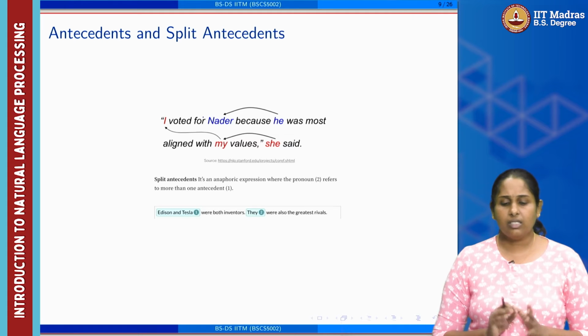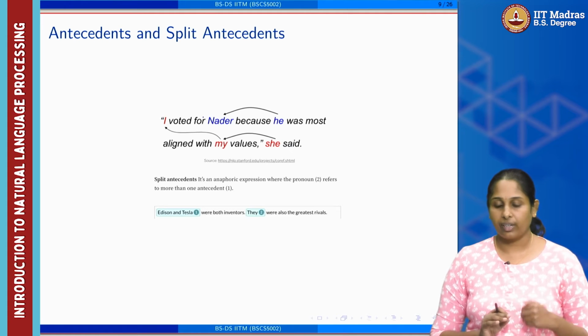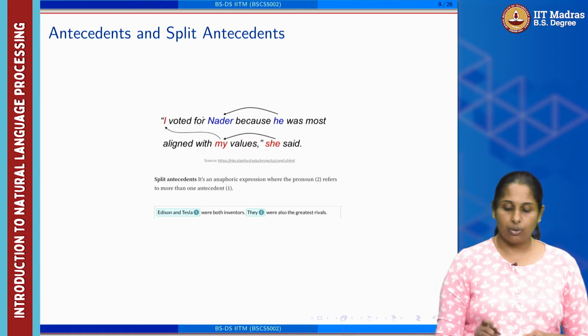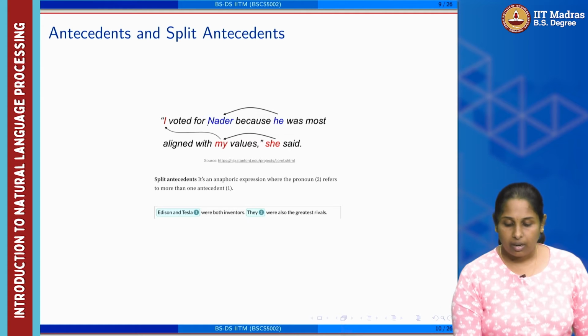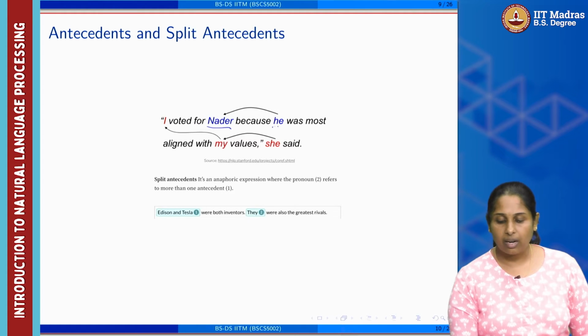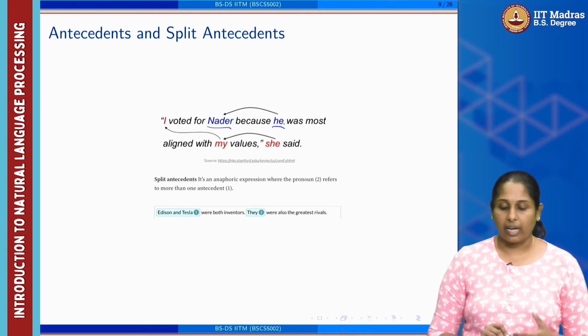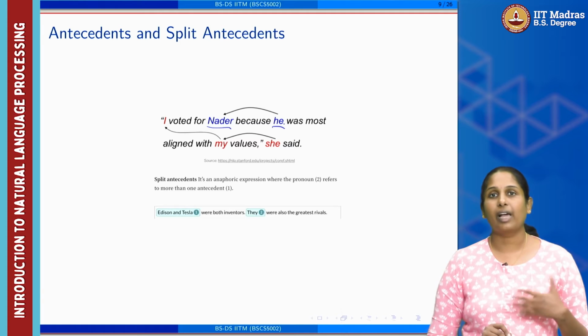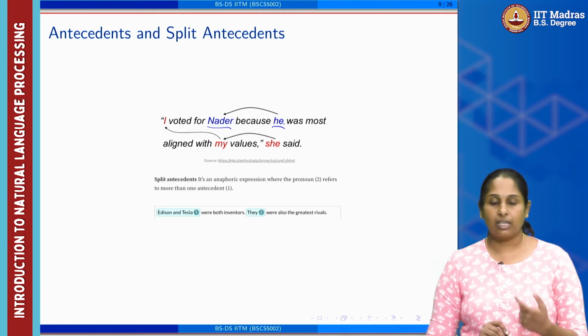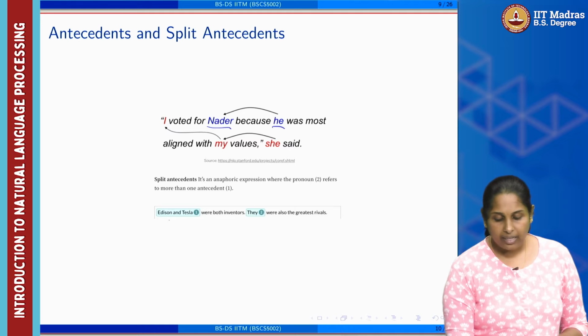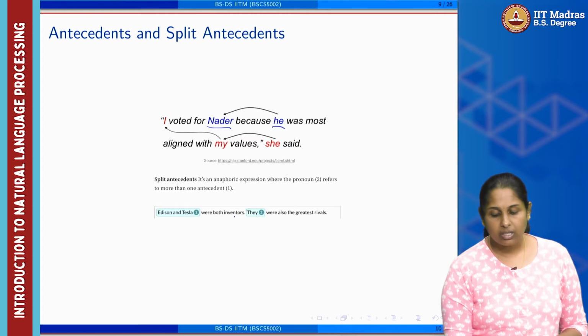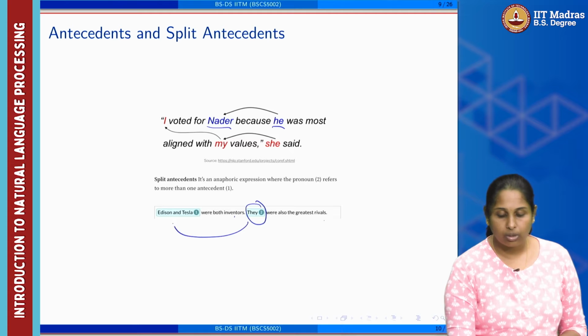So antecedents and split antecedents are two different kinds. Antecedents, again, there is an antecedent, it has an anaphor. Let's say there are times where we have multiple antecedents for a single pronoun. For example, Edison and Tesla were both inventors. They were also greatest rivals. Now they refers to both the elements.